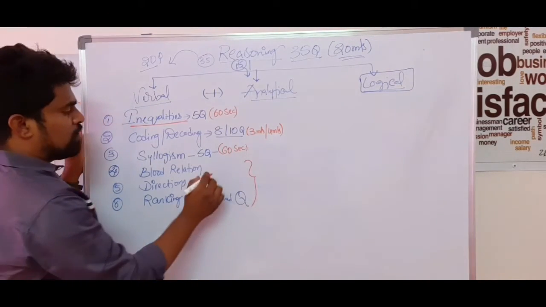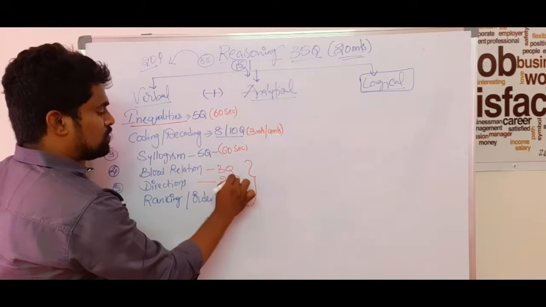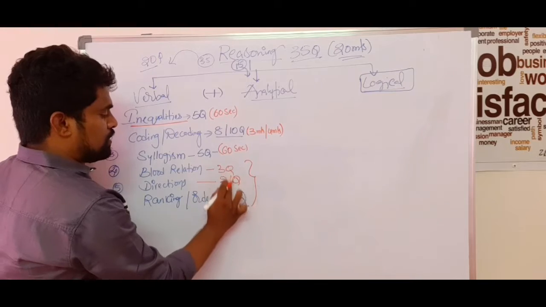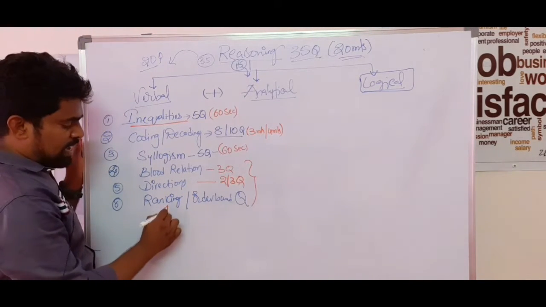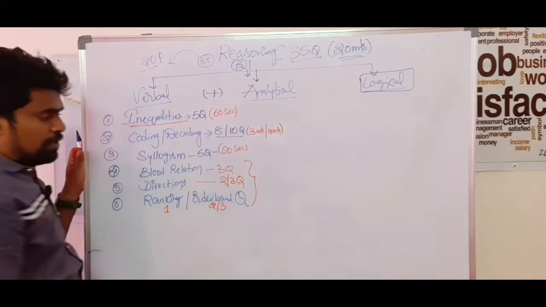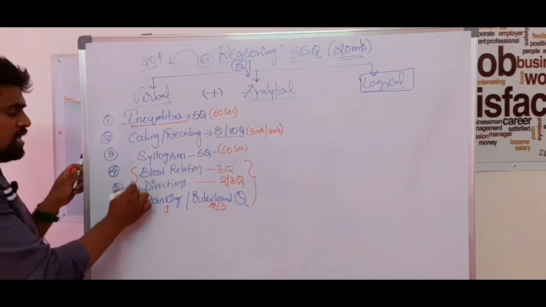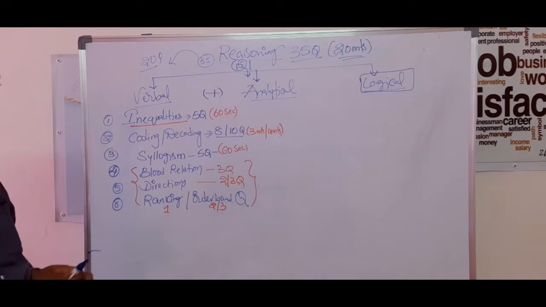So in blood relation they sometimes go for 3 questions, in direction they go for 2 or 3 questions, and ranking carries only 1 mark, whereas in order based questions sometimes you get 2 or 3 questions. So these 3 sessions are miscellaneous concepts, like your blood relations, directions, rankings.